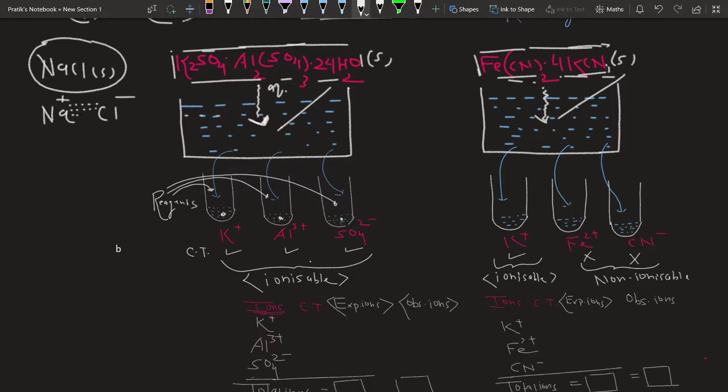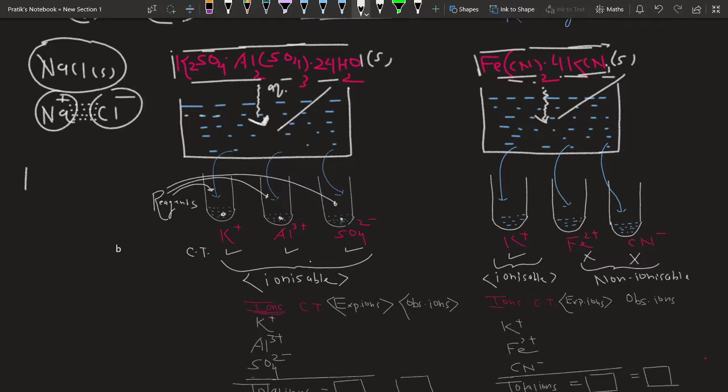This strong force of attraction between cations and anions is referred to as electrostatic force of attraction, or you can say ionic bond or electrovalent bond. So this ionic bond or electrovalent bond is responsible for holding these ions together in the solid state.